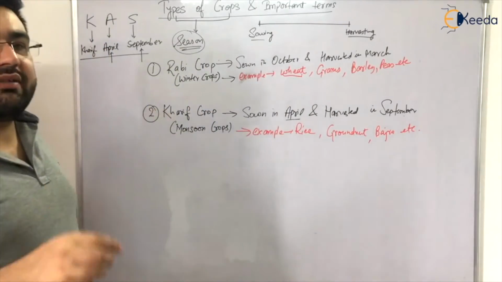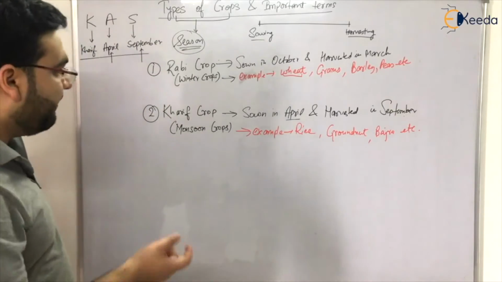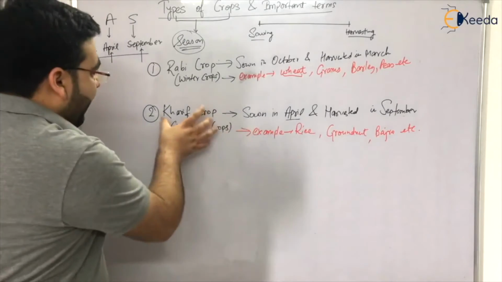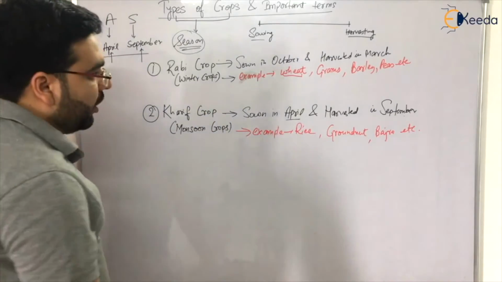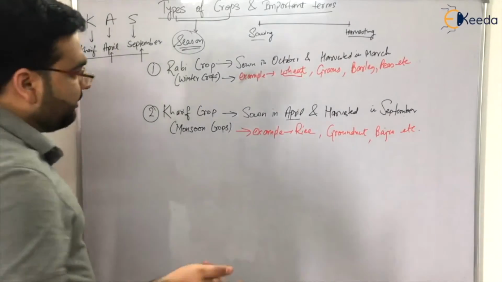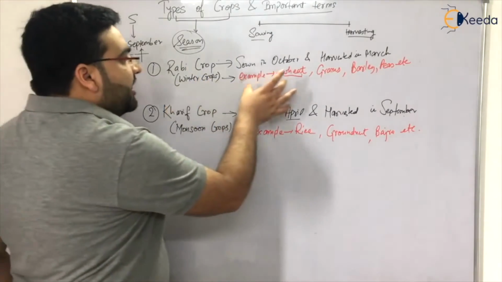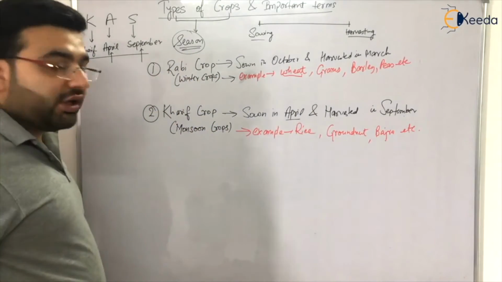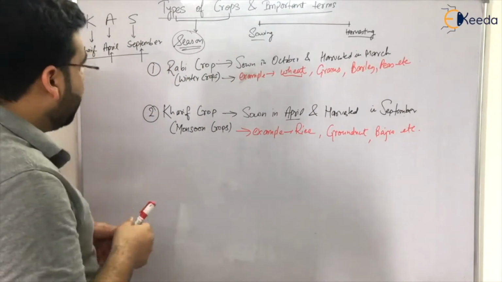Then only it can be harvested during the winter time, and then in the month of October, November, after Deepavali in India, you have the kharif crops. That is how you can determine, if some crop is given in an examination and you don't know whether it is a rabi crop or kharif crop, you can determine whether it is a rabi crop or a kharif crop.